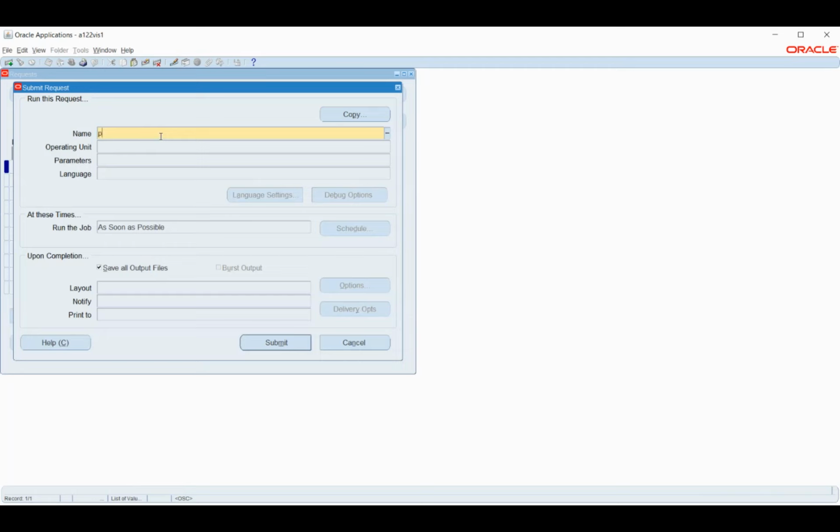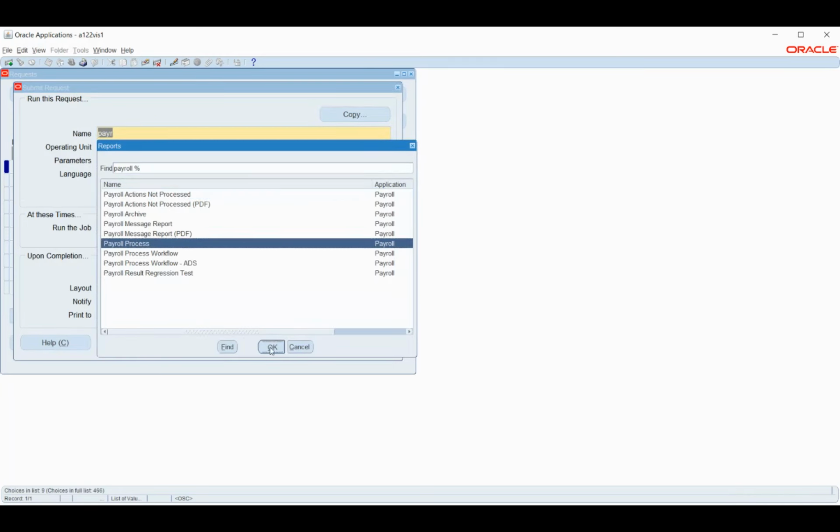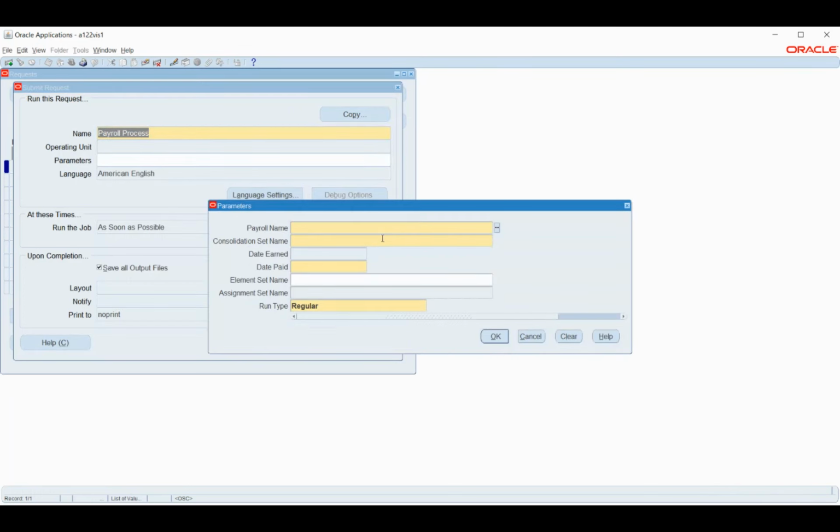Here the first process for us is payroll processing. So this would be our first process. So I'll select our payroll. This will automatically populate all that information.